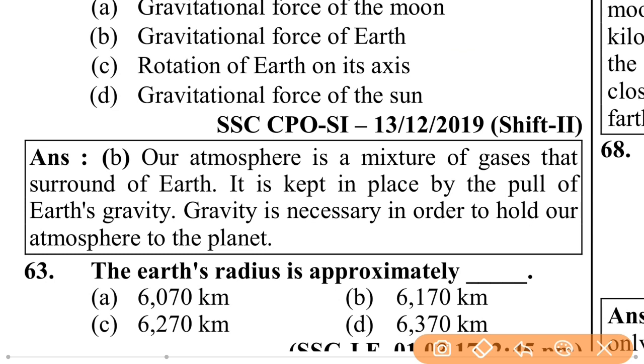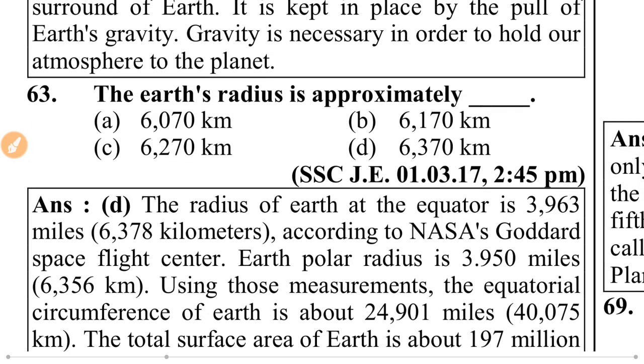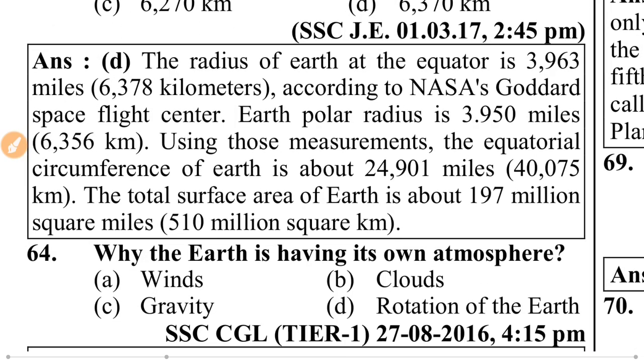Our atmosphere is a mixture of gases that surround Earth. It is kept in place by the pull of Earth's gravity. Gravity is necessary in order to hold our atmosphere to the planet. The Earth's radius is approximately 6370 km.